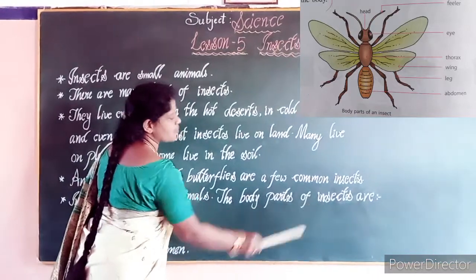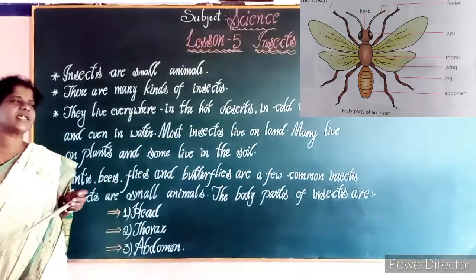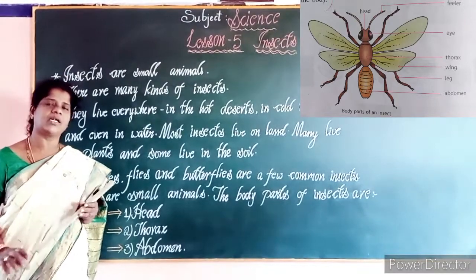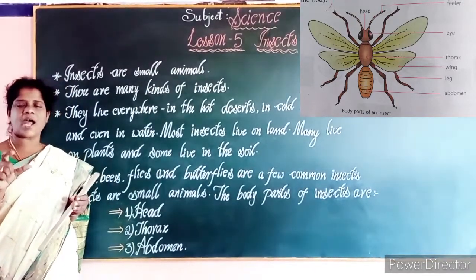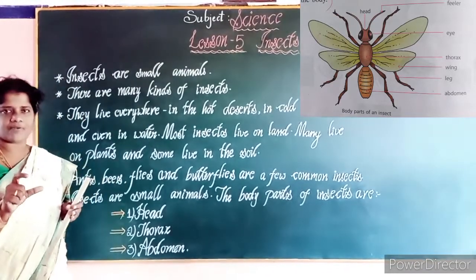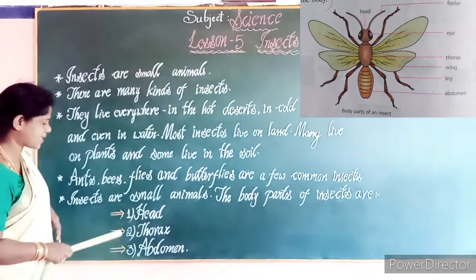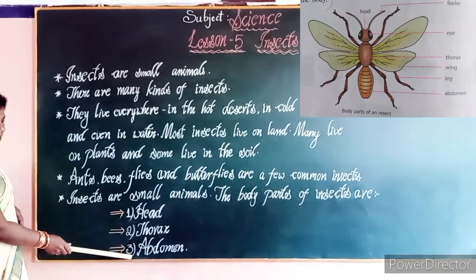Have you ever seen an insect closely, with deep eyes? What kind of parts does the insect body have? The body parts of the insect are head, thorax and abdomen.